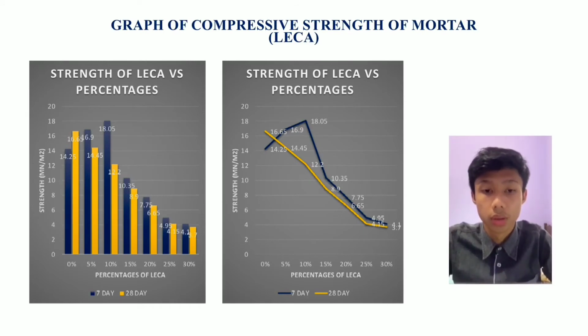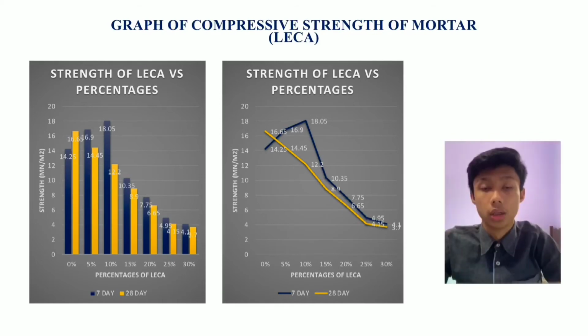So for the 28-day curing period, the graph shows that 0% Leca gets the highest strength, which is 16.65 MN/m² as a control, and 30% Leca got the lowest strength, which is 4.8 MN/m². So the outcome for this result, replacement with 10% Leca gives better strength compared to control for the 7-day curing period.